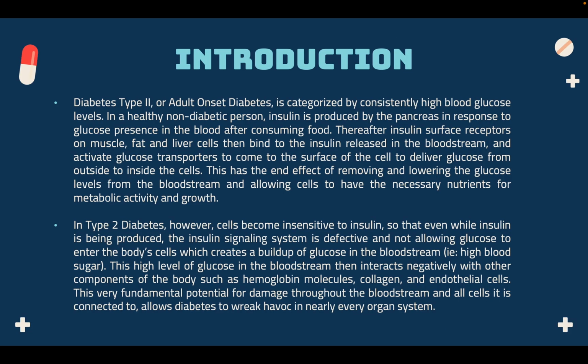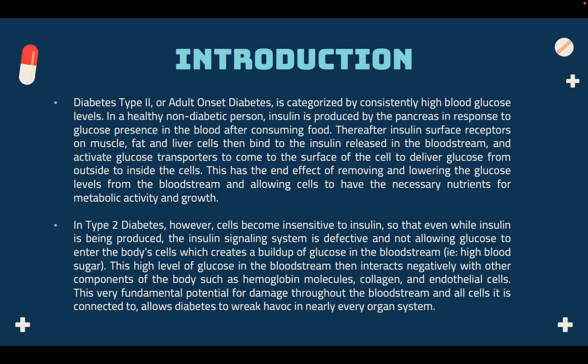Diabetes type 2, or adult onset diabetes, is categorized by consistently high blood glucose levels. In a healthy non-diabetic person, insulin is produced by the pancreas in response to glucose presence in the blood after consuming food. Thereafter, insulin surface receptors on muscle, fat, and liver cells bind to the insulin released in the bloodstream and activate glucose transporters to come to the surface of the cell to deliver glucose from outside to inside the cells. This has the effect of removing and lowering the glucose levels from the bloodstream and allowing cells to have the necessary nutrients for metabolic activity and growth.